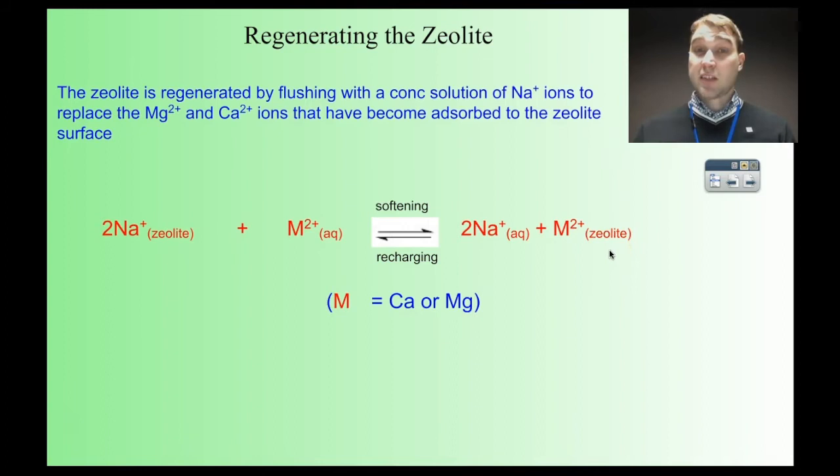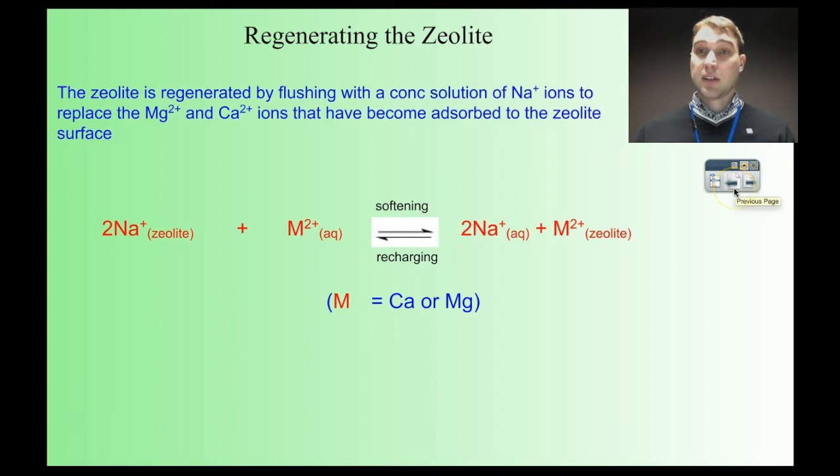You can then recharge by flushing through salt water. So you're going back in the other direction. So you're getting rid of the calcium and magnesium ions, you're just draining those away so they can go somewhere else. And you're replacing them with sodium ions from the salt water. So then you can reuse the ion exchange material again and again, as long as you keep on reflushing it with the salt water every now and then. And you use highly concentrated salt water because then you're going to get a lot of exchange really, really quickly.